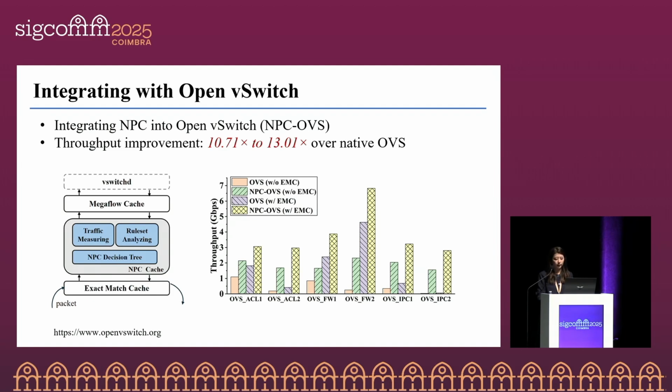And finally, we integrate NPC into Open vSwitch by adding the NPC cache between the EMC cache and the Megaflow cache. And compared to the native system, the throughput improvement is more than 10 times.